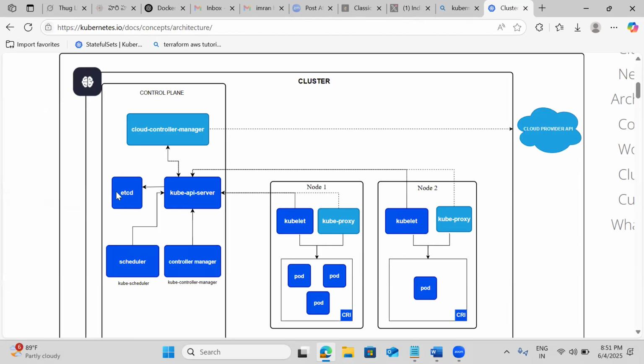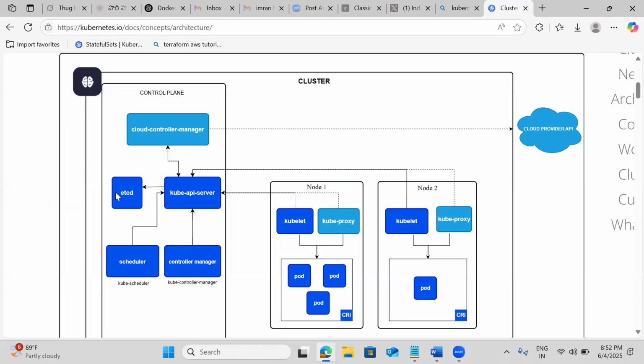Even in some production clusters, we don't maintain etcd on the same server. Why, sir? It should be distributed, not on the master itself, for high availability and scalability. So a third party or another machine can maintain it. Even when I was talking about auto scaling, I said don't keep the database on the same AMI.